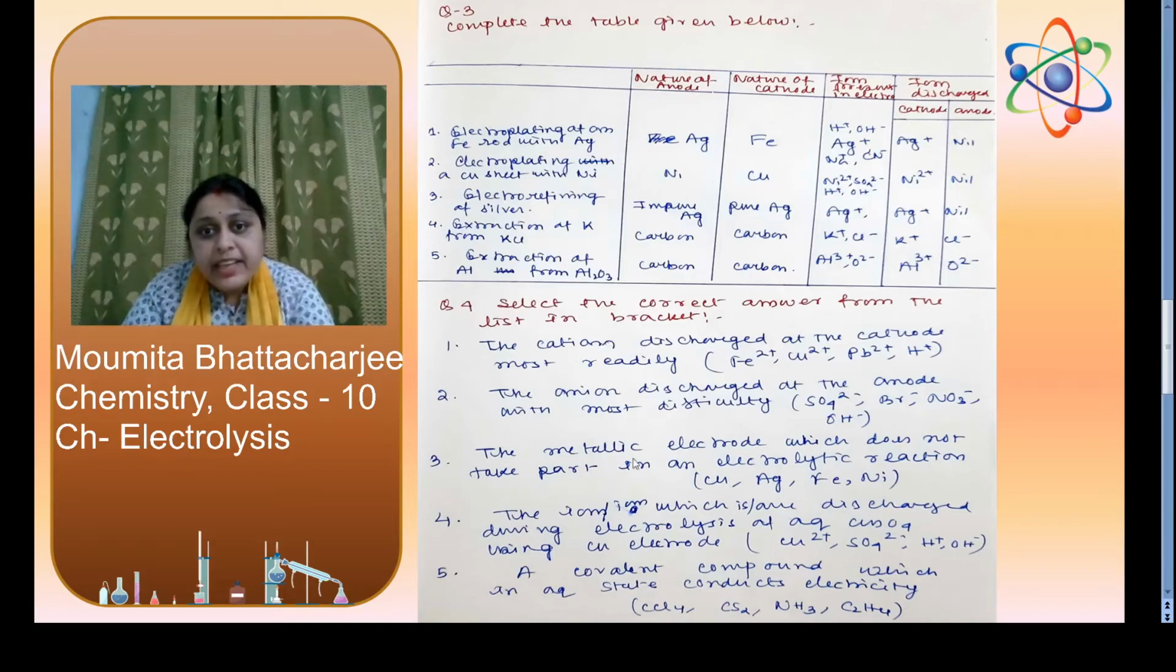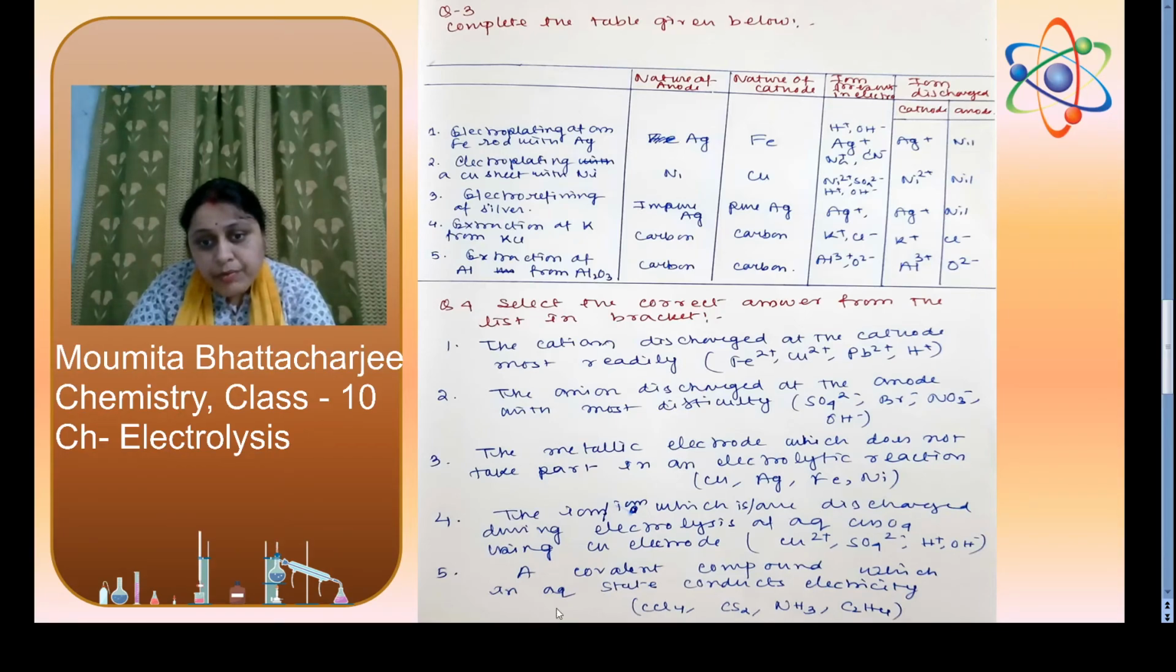Next one, select the correct answer from the list in bracket. The cation discharged at the cathode most readily, the answer will be copper 2 plus, because among all these cations, copper is placed lowest in the reactivity series. The anion discharged at the anode with most difficulty is SO4 2 minus, because SO4 2 minus is placed above all these. Now the metallic electrode which does not take part in an electrolytic reaction will be iron. The ion or ions discharged during electrolysis of aqueous copper sulfate using copper electrode will be copper 2 plus, only copper 2 plus.